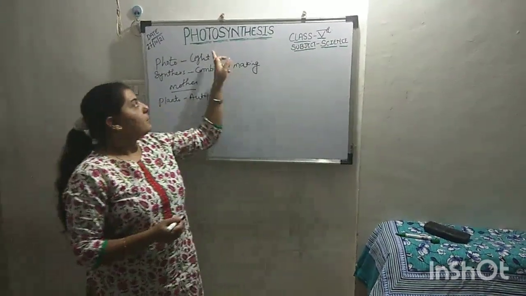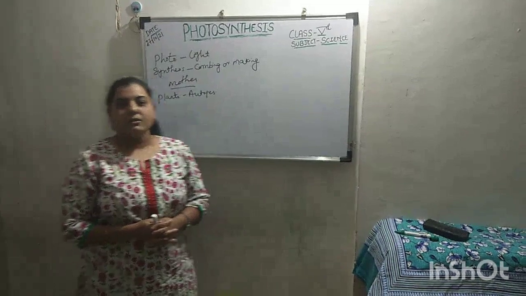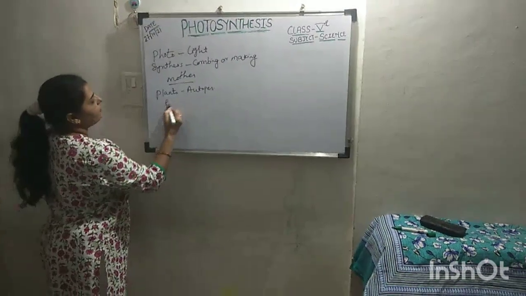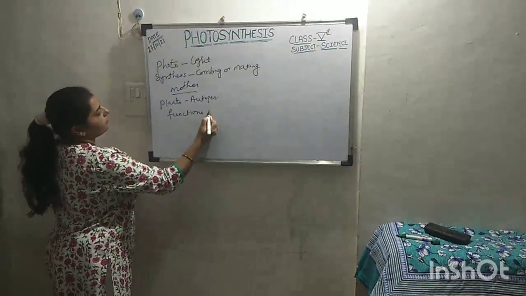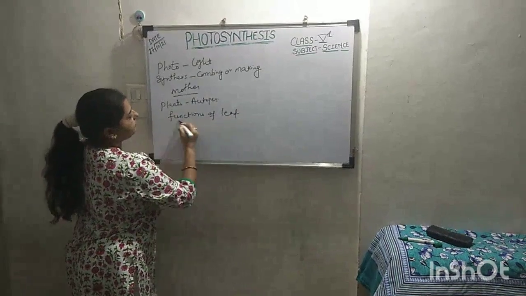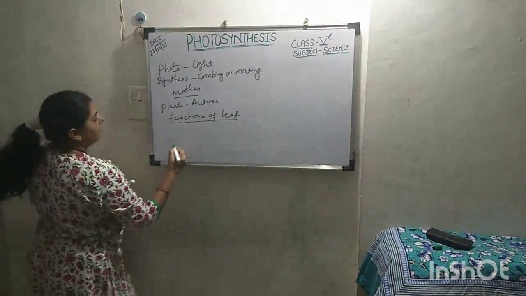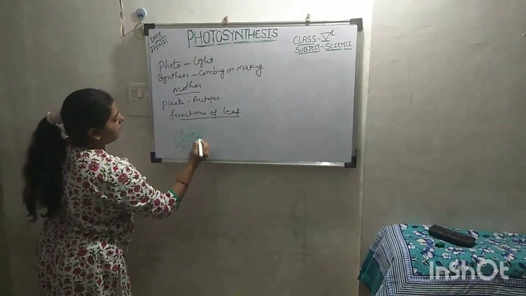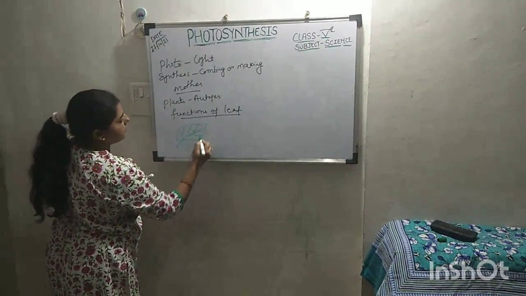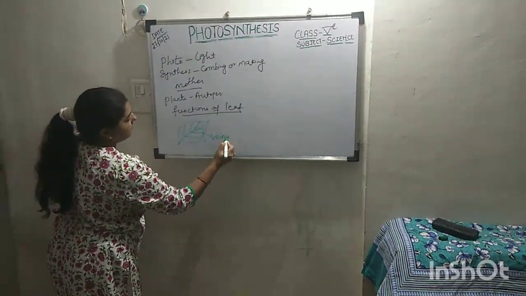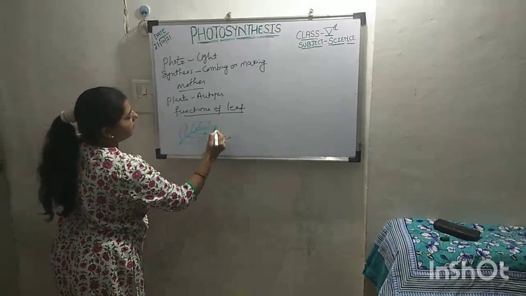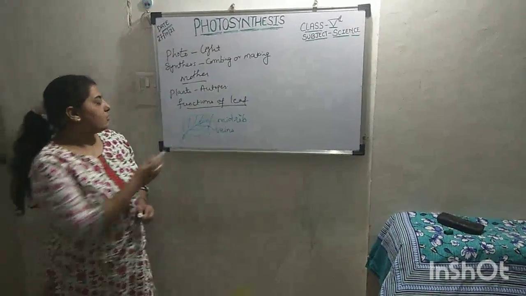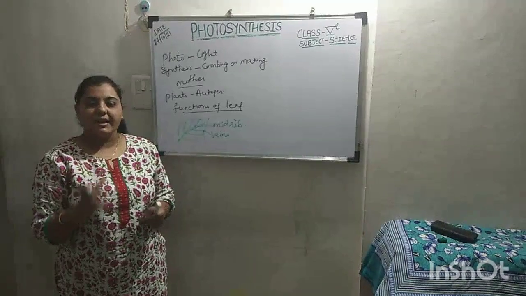In that process, leaves play a very important part. So we will discuss the functions of the leaf. Now see the structure of the leaf. This is known as veins. This is known as midrib. Due to this broad structure, they absorb sunlight very easily.